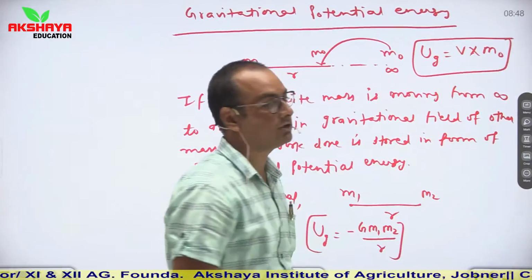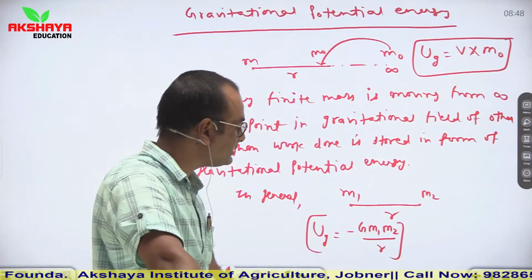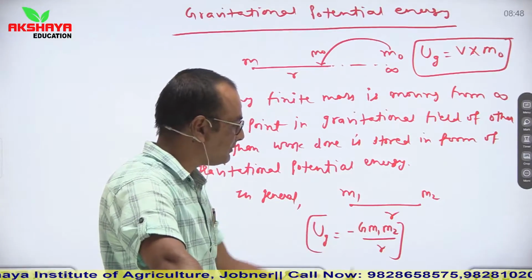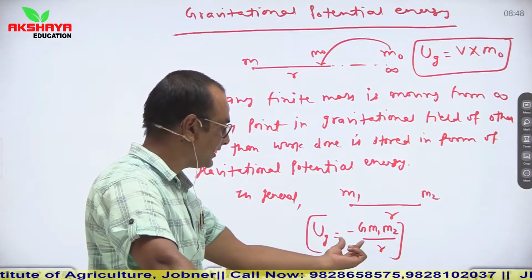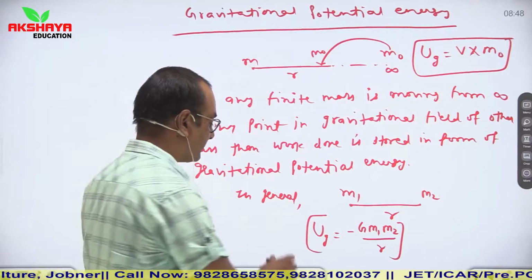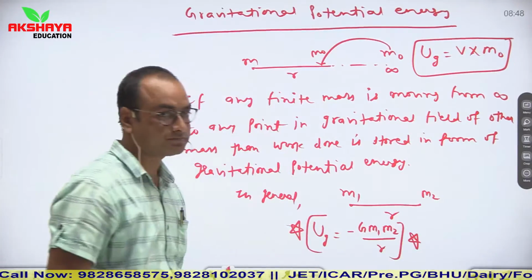This is the relation for gravitational potential energy. And in general, if two point masses are separated by a distance r, then Ug is equal to minus G m1 m2 upon r. This is the general relation of gravitational potential energy.